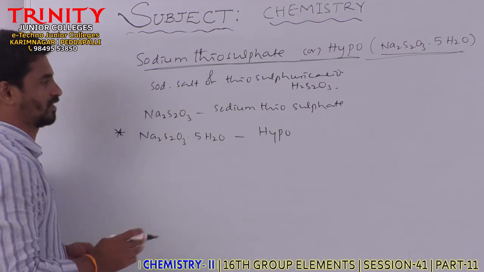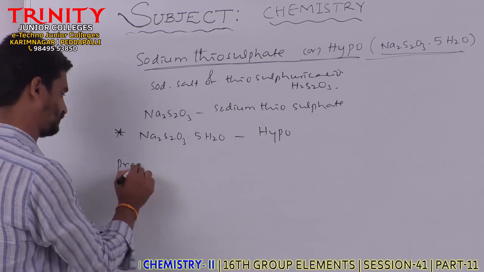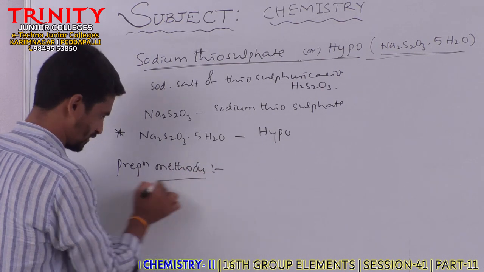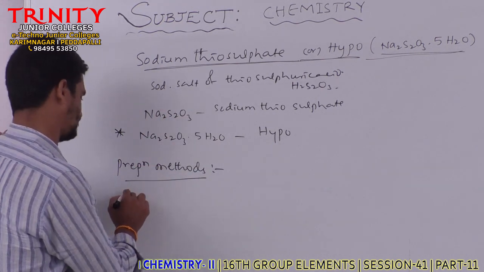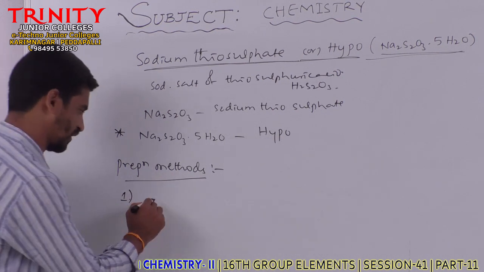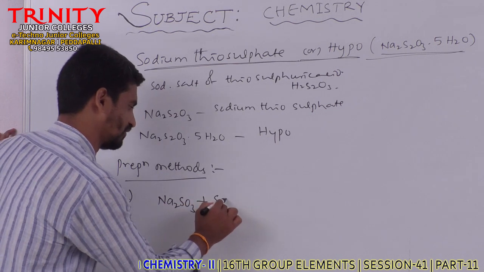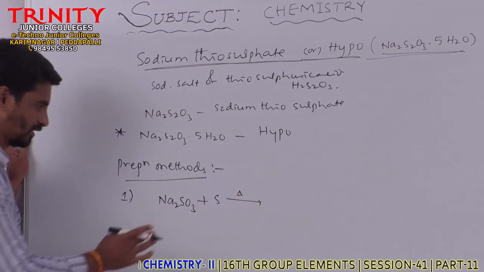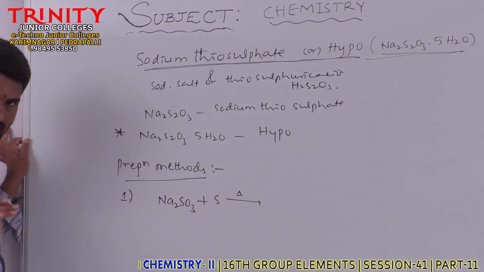It's an important compound. Then next, preparation methods of hypo. The first preparation method is that it can be prepared by boiling the sodium sulfite solution with the flowers of sulfur.